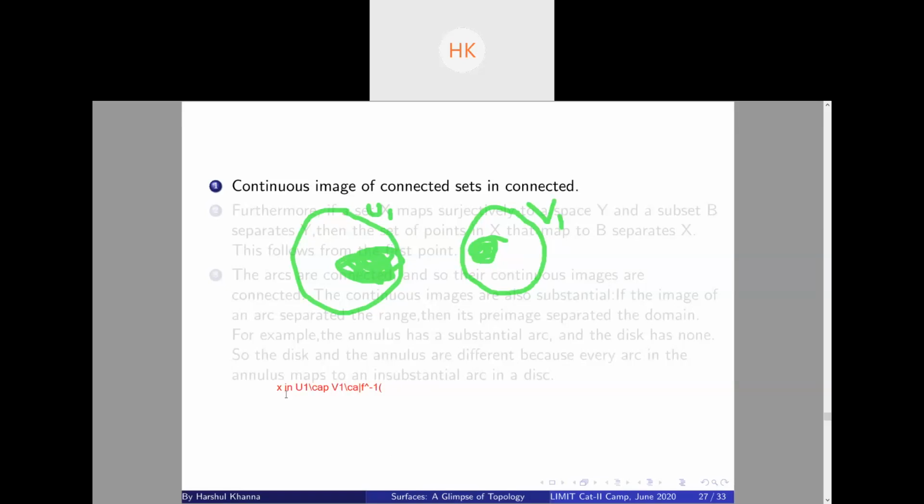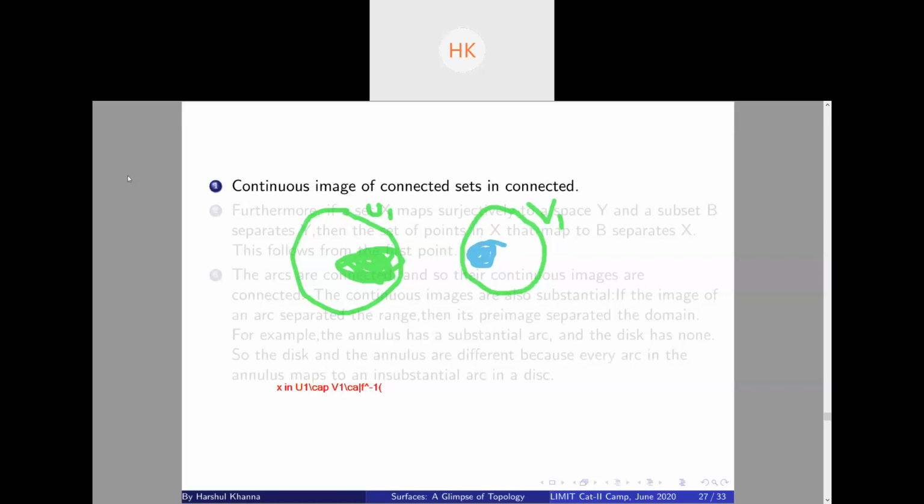Then apply f to both sides. Then you will get f of x is in f of u1 intersection f of v1 intersection f of f inverse s2, which is u2 intersection v2 intersection s2, which is actually empty. We proved u2 intersection v2 intersection s2 to be empty. So there cannot be such an x possible. So there is no x that lies in the intersection of u1, v1 and f inverse s2. That would force our s1 to be disconnected, which is a contradiction to the fact that s1 was connected.